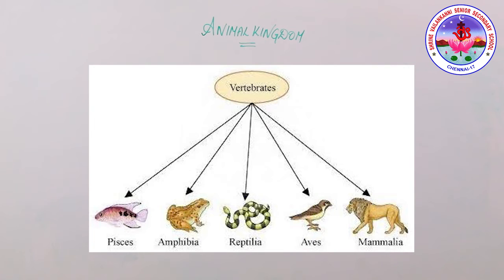Here we are going to study the class Pisces, fish, in detail. They live underwater. They breathe through gills. Some of them have scales covering their bodies. Fish bear fins, which help them to move under the water. They are cold-blooded animals. They are born from eggs.